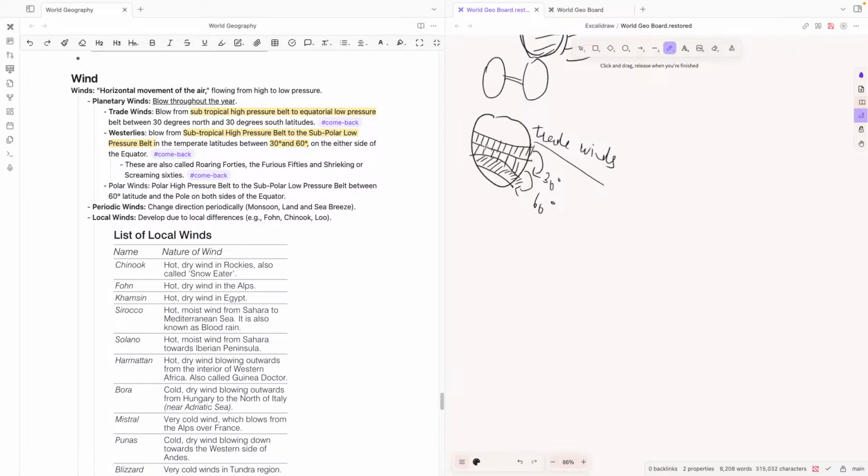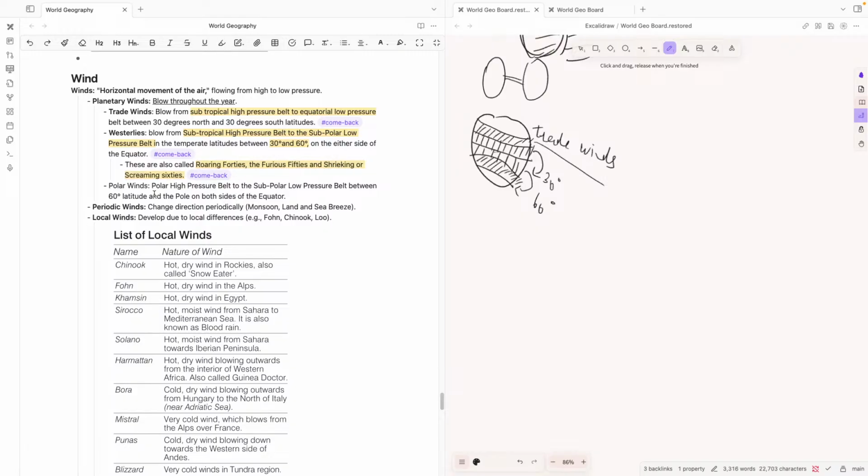Unlike trade winds, which go above and below the equator, this goes on either side of the equator. It goes from the 30 degree region to the 60 degree region. These are also called the roaring 40s, the furious 50s, and the shrieking or screaming 60s.